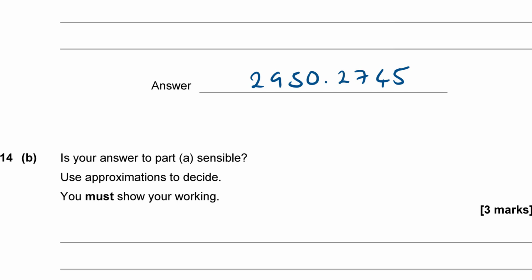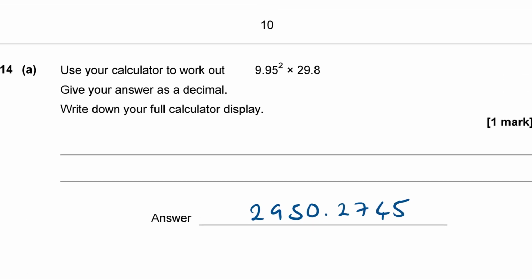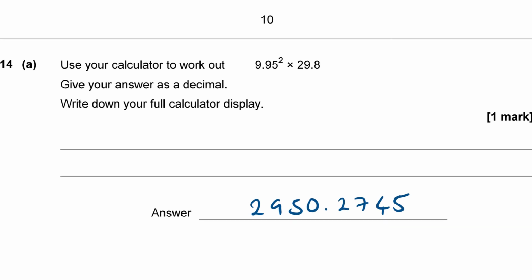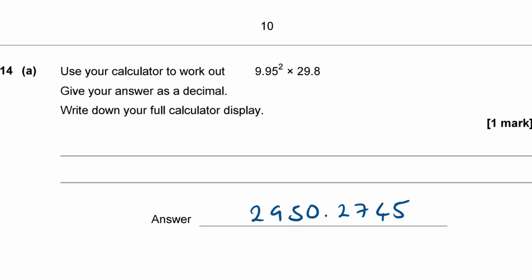Okay. So it's asking me to approximate that answer now and compare it with my answer to make sure that I did it correctly. Okay, so let's do that then. If I look at 9.95, I'm going to round each one of these numbers off to one significant figure. The first significant figure in 9.95 is the 9, which is in the units column. So 9.95 to the nearest unit rounds up to 10. So I'm going to get 10 squared times